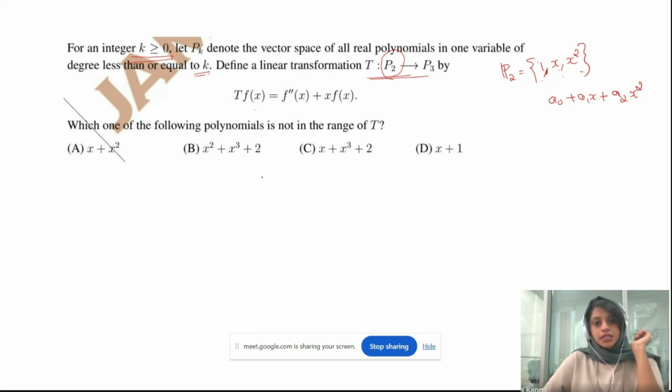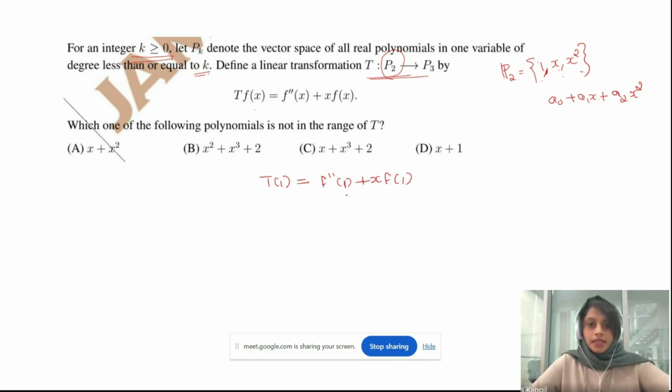So what will be T of 1? 1 is the first element in the standard basis. It will be f double dash of 1 plus x times f of 1. What is f double dash of 1? It is 0, plus x. F of 1 is 1, so the answer will be x.